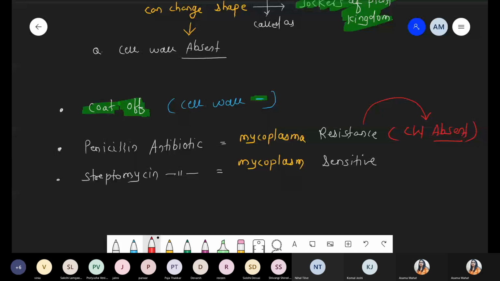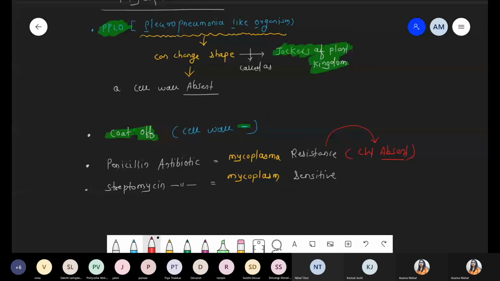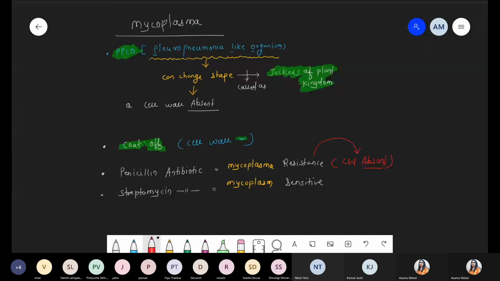Now after this some basic information, we are repeating this point. हमने देखे तीन names for the mycoplasma. Number one PPLO, jokers of plant kingdom, and third one that is coat of. मॉड्यूल में और भी बाकी नेम होंगे बट नो नीड टू रिमेंबर, ये तीन नेम्स सफिशिएंट हैं. They can change their shape easily. PPLO, jokers of the plant, and they are also called coat of because they lack the cell wall. So all these names are related to cell wall absent.